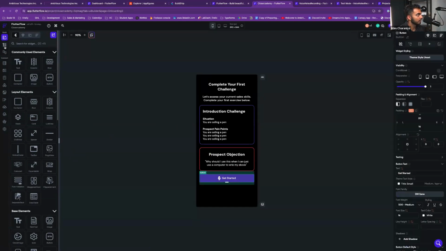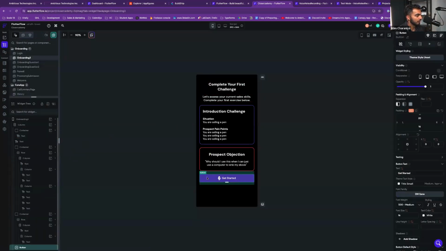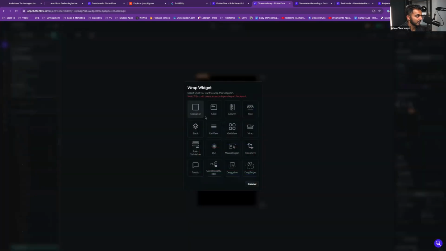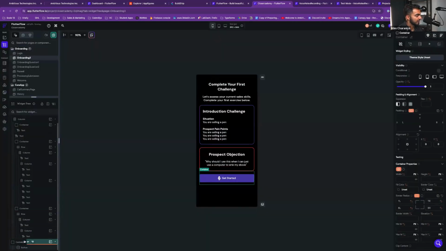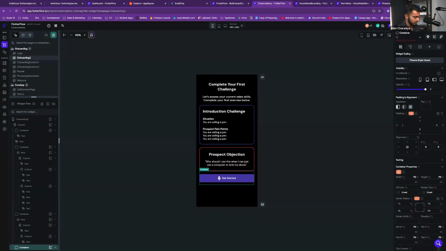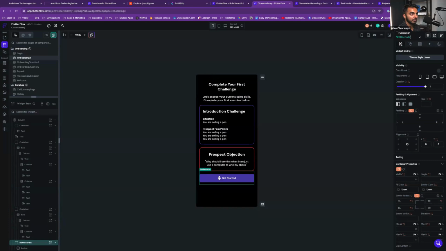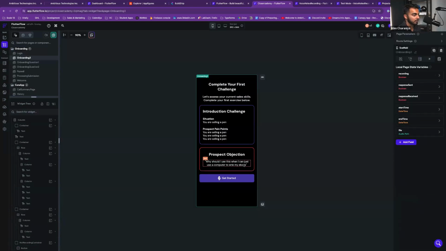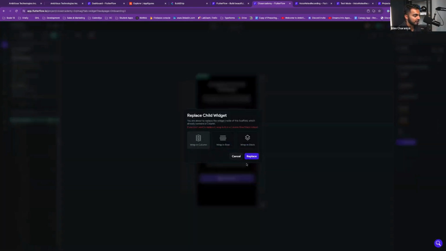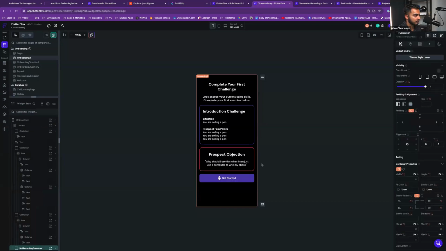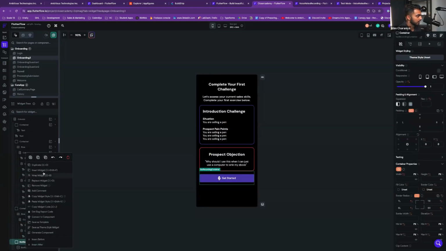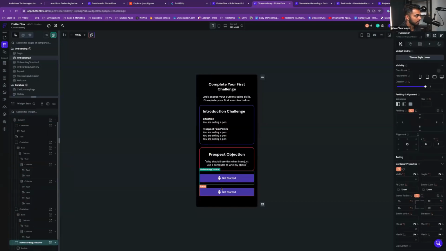So essentially what I'm going to do is wrap this button in a container, and set this container to say not recording container. I'm going to duplicate the container right here and call this recording container.